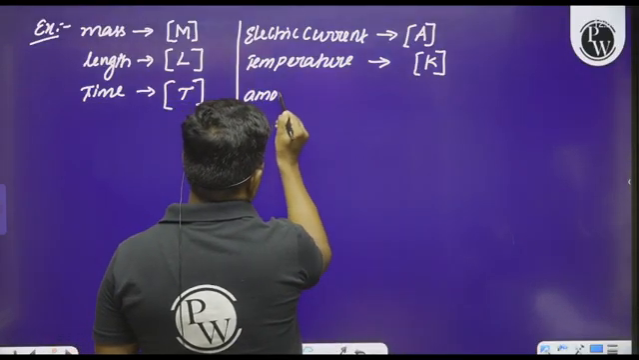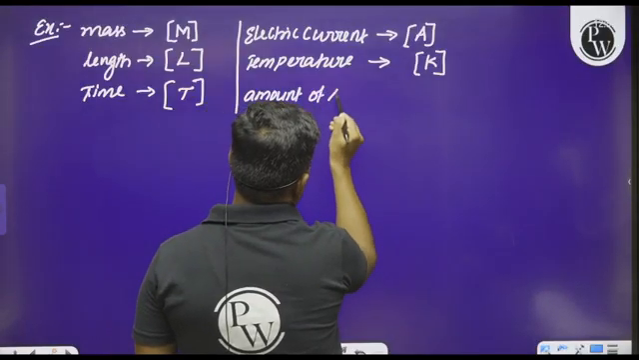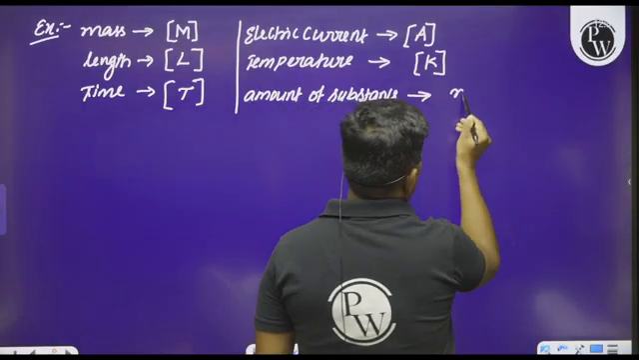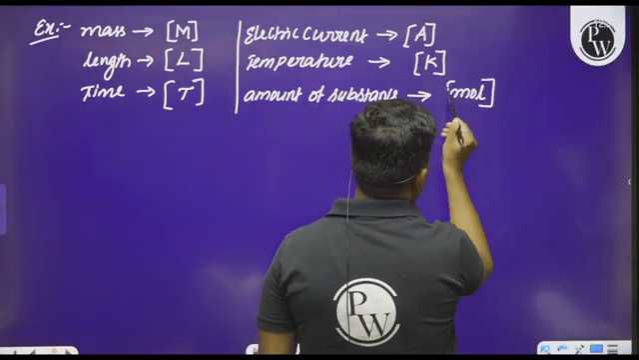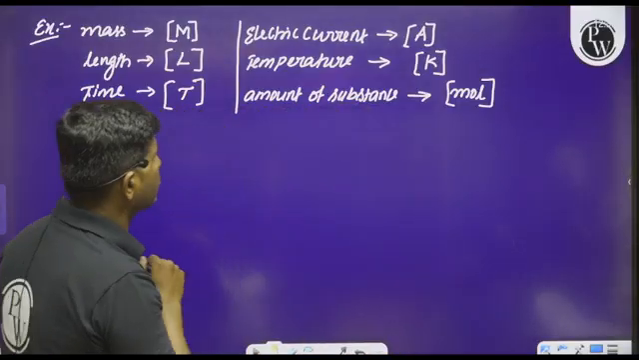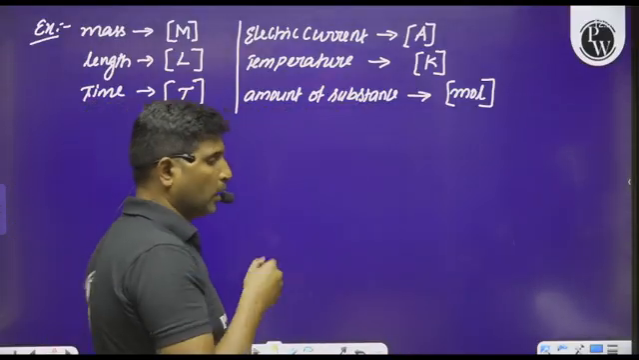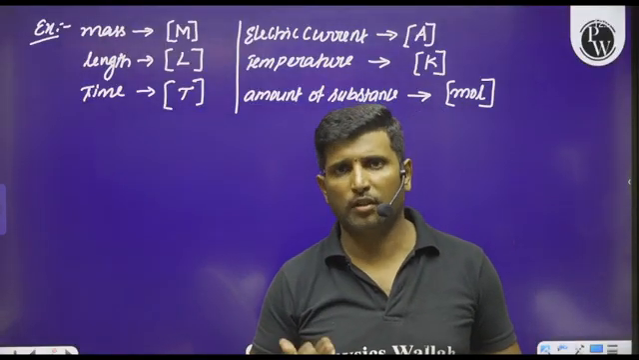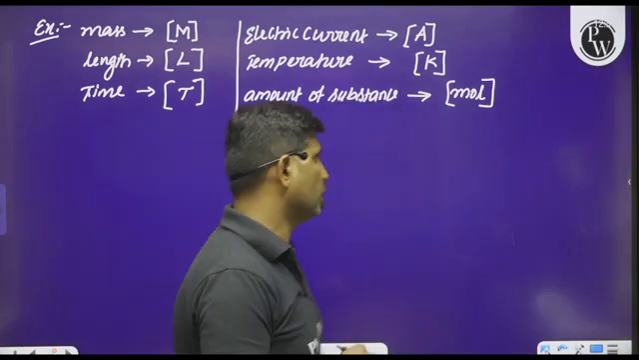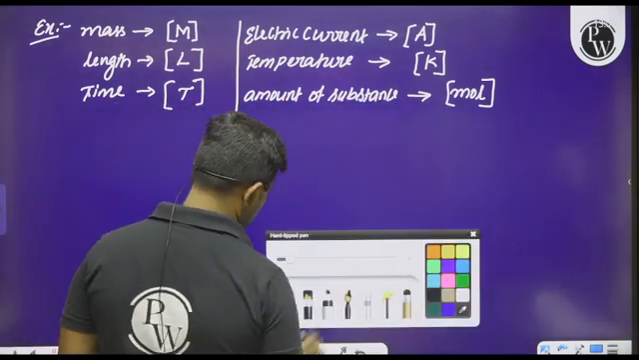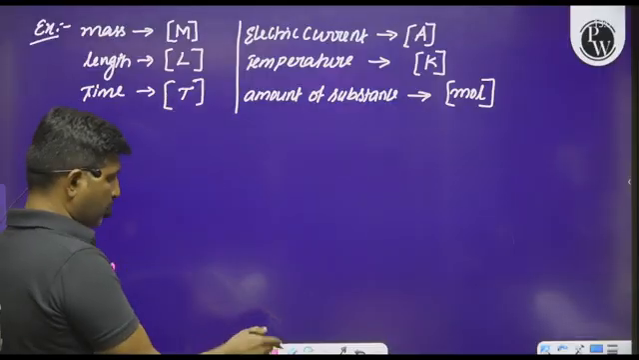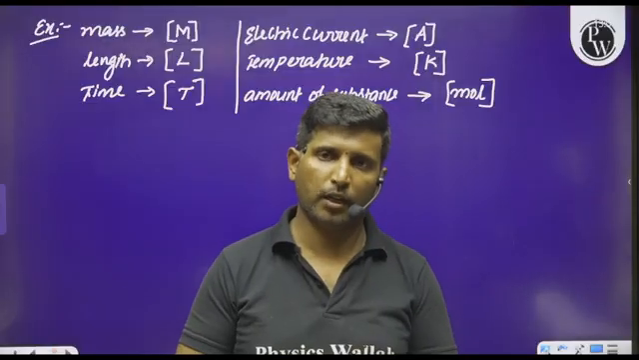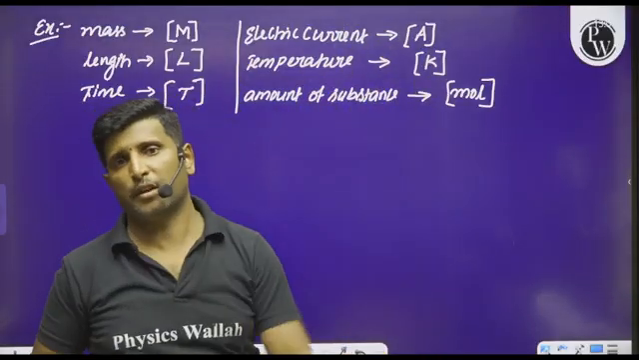And next one is the amount of substance, which is represented by MOL. There is no change. And similarly, whenever we go with the luminous intensity, but to the maximum extent we will not use that luminous intensity, that is a candela. So no need to worry about that. So see here, these are the dimensional formula for fundamental quantities. This is how we can represent dimensional formula.